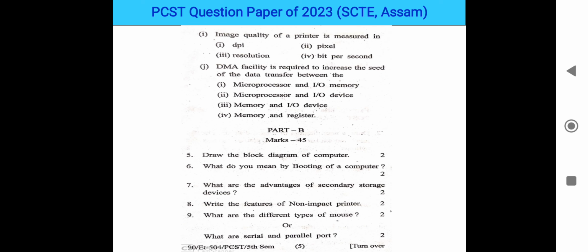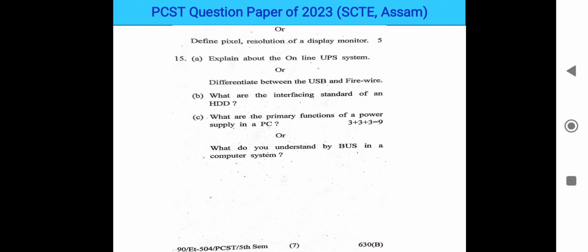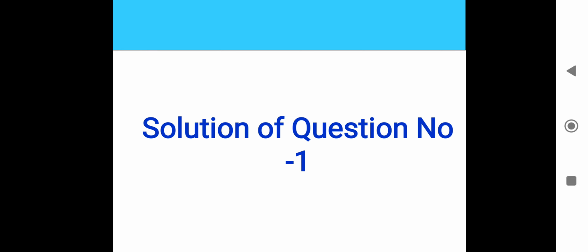In Part B there are 45 marks. Draw the block diagram of a computer. What do you mean by booting of the computer? First there are 2 marks questions, then 5 marks questions, then 6 marks questions, again 5. Like that there are a total of 15 questions, and the total marks is 45. Next, see the solution of question number 1, fill in the blanks.